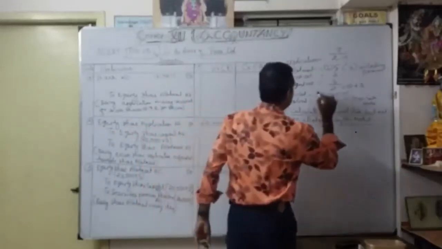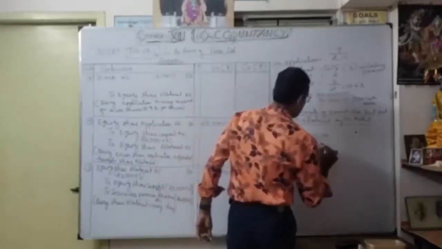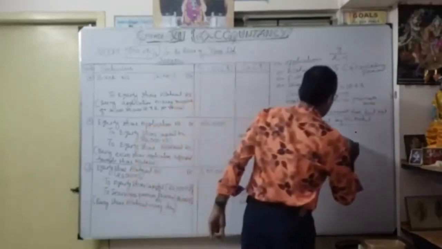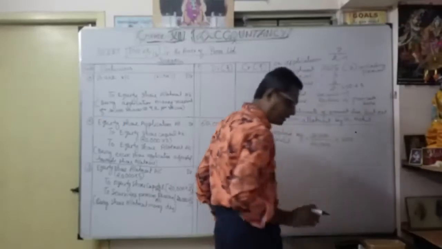What is the total number applied here? 30,000. It's the formula we discussed in the previous video. Only 20,000 were invited. How many shares allotted? Here, only 400 allotted. Okay, that's the calculation.